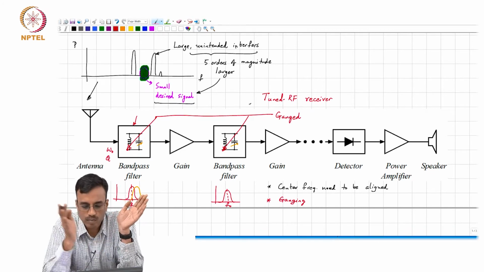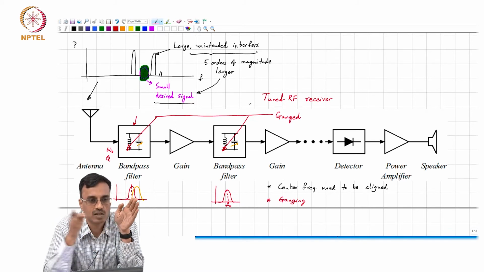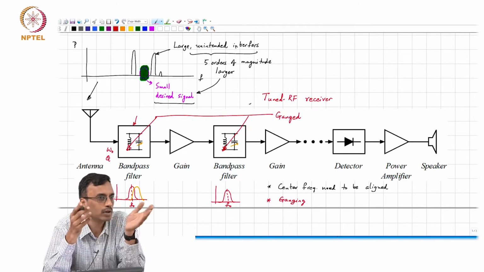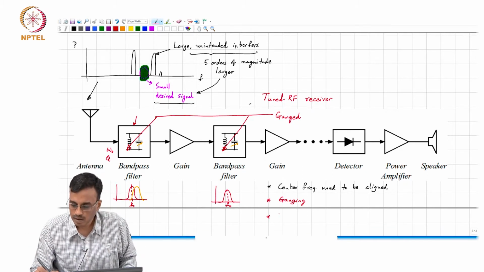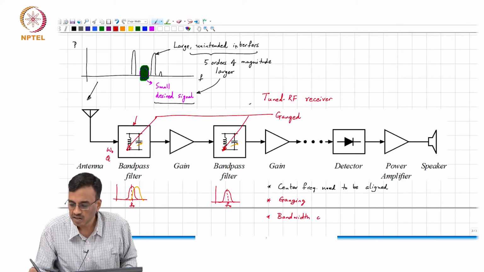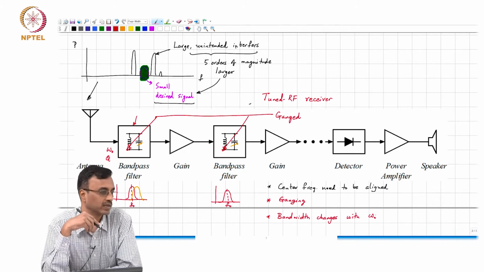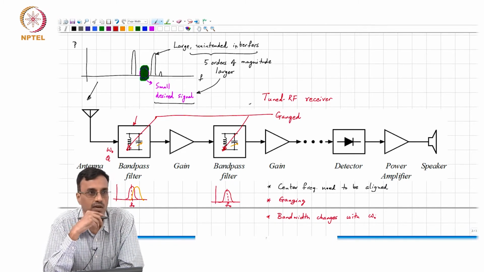Now, let us say your omega naught changes, you're changing from one station to another, let us say your omega naught changes by 20%, right? What comment can you make about the bandwidth? Pardon? Well, the third problem is that the bandwidth changes with the center frequency, right? Because Q is largely constant across frequencies.